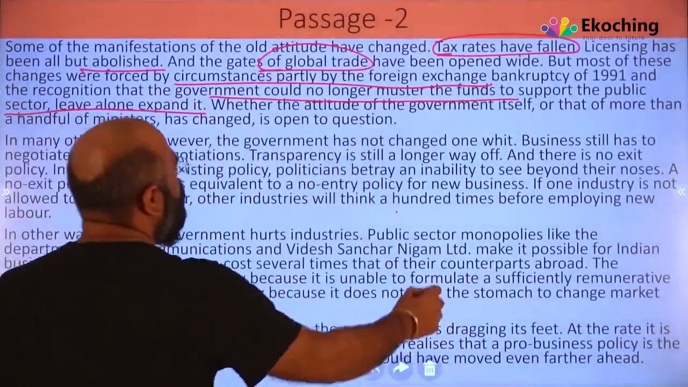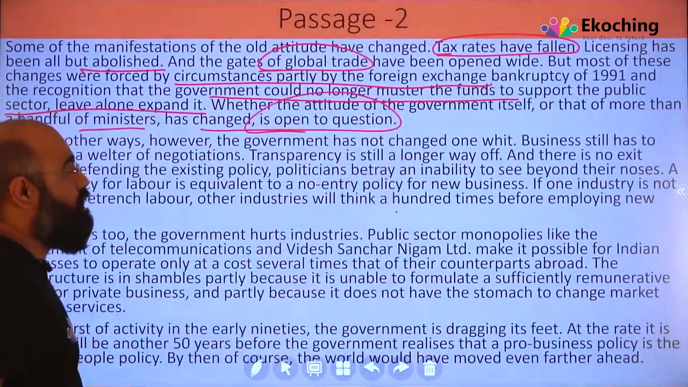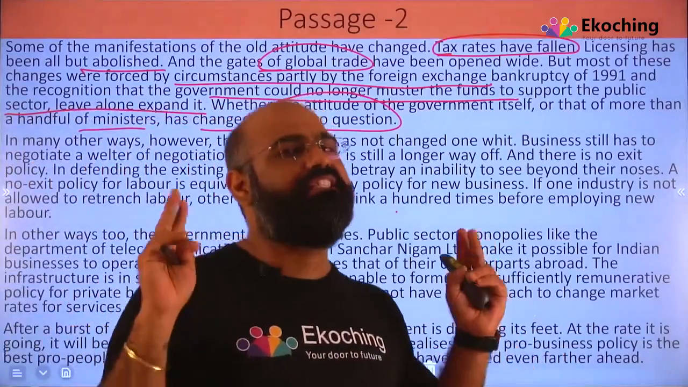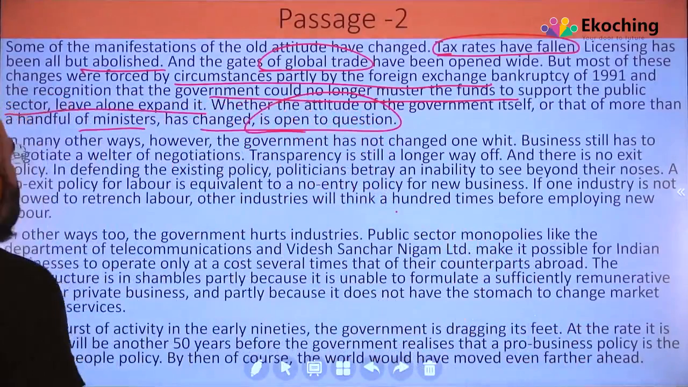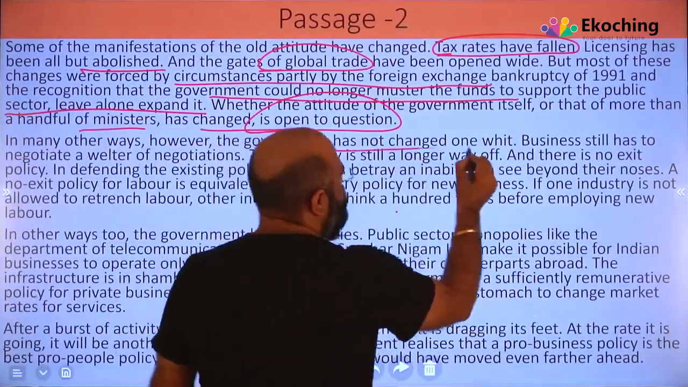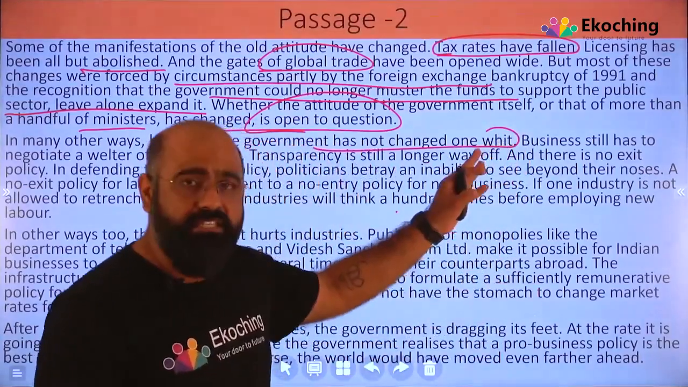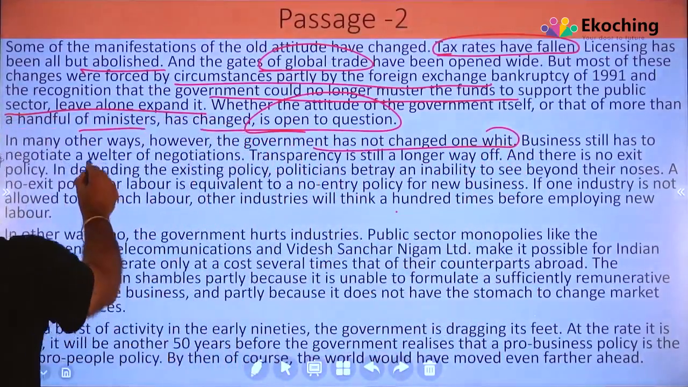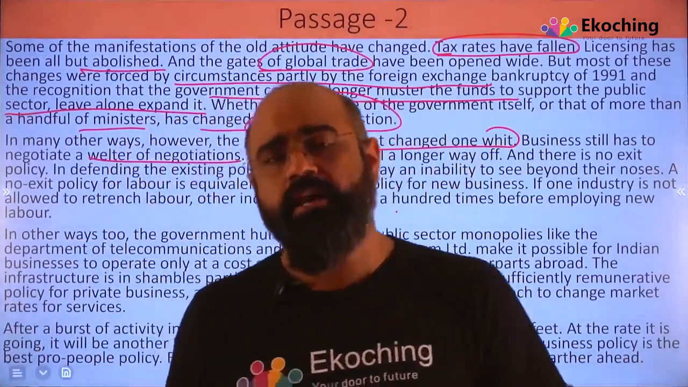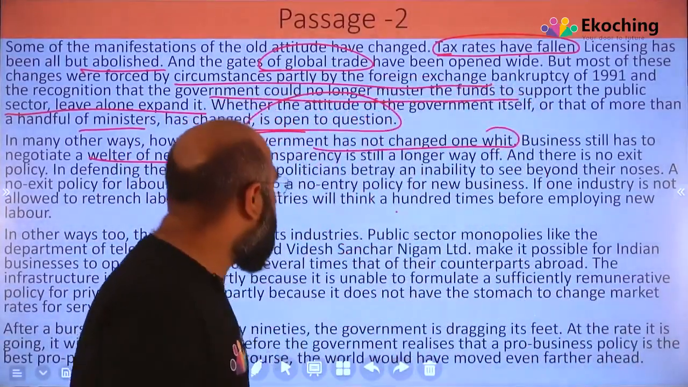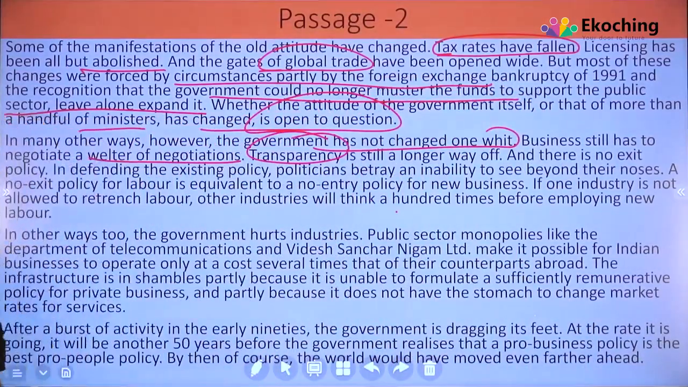Whether the attitude of the government itself or that of more than a handful of ministers has changed is open to question. क्या change हुआ था, कैसे हुआ था, it's still open to question, but the circumstances were the only reason. In many other ways, however, the government has not changed one bit. अभी भी government ने कई चीजें change नहीं की. Business still has to negotiate a welter of regulations. अभी भी हम लोग, हालांकि many things have changed in the last 6-7 years, but business को अभी भी बहुत ज्यादा negotiate करना पड़ता है. Transparency अभी भी question mark है, and there is no exit policy.